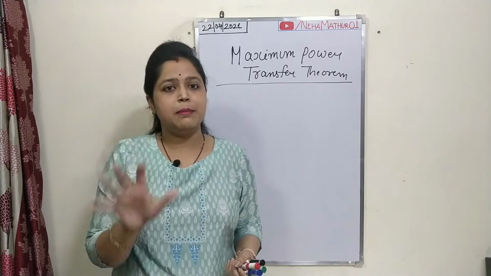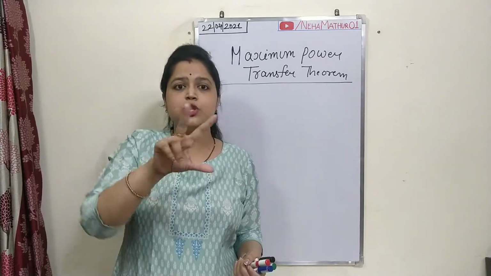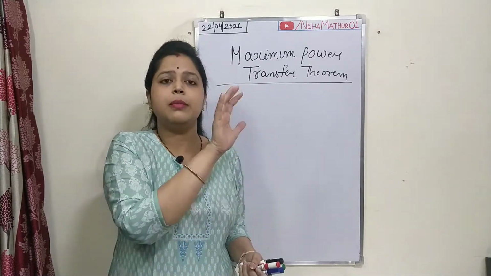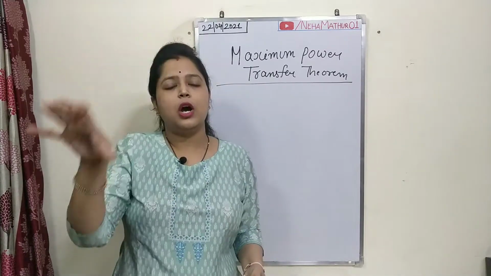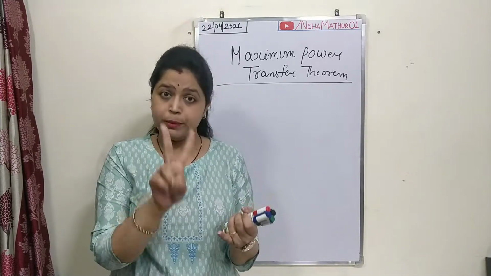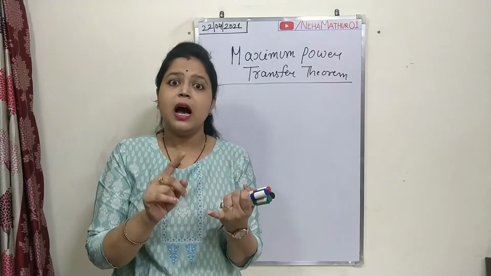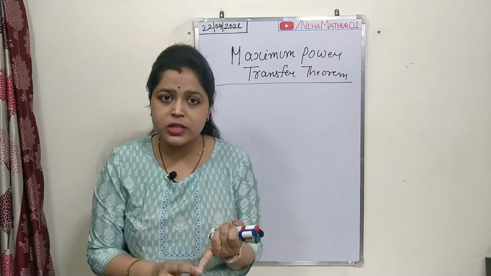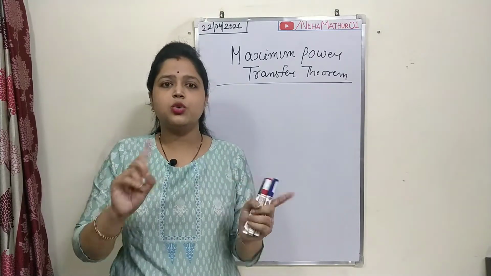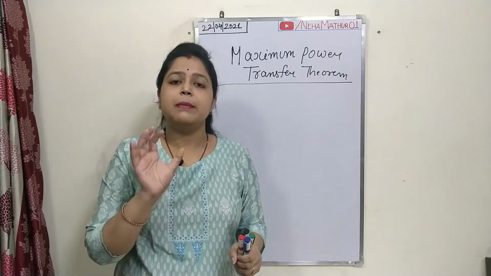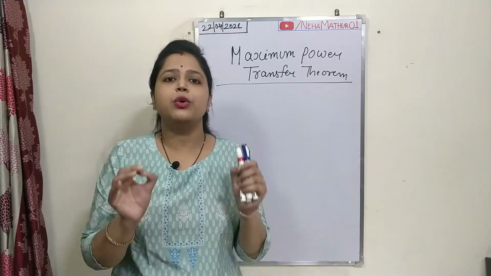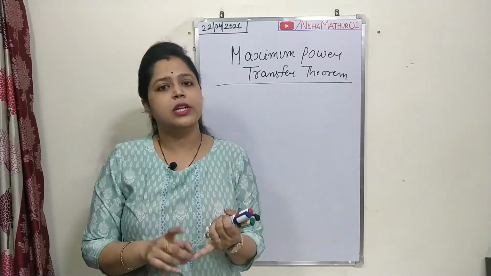So just by making these two resistances equal, you can transfer your maximum input power to the output terminal. Two important resistances, the load resistance and the input resistance, should be equal. If both are equal, the maximum power can be transferred from input to output if you are providing a DC voltage source.